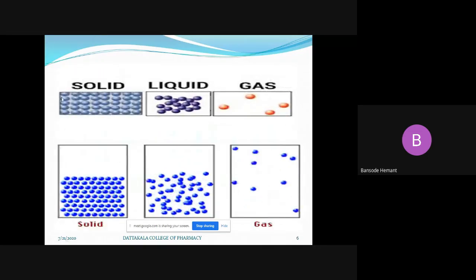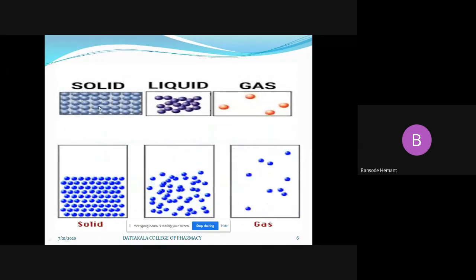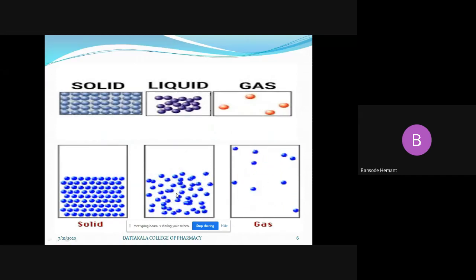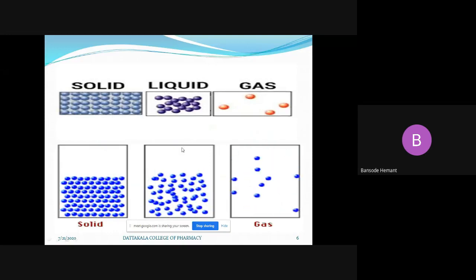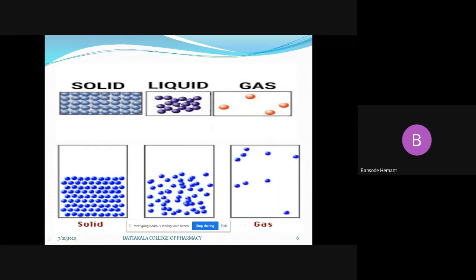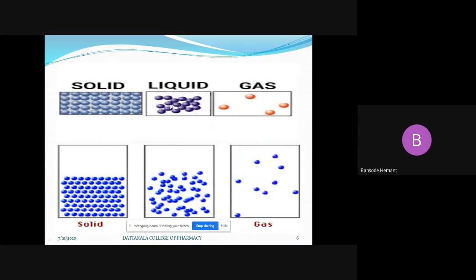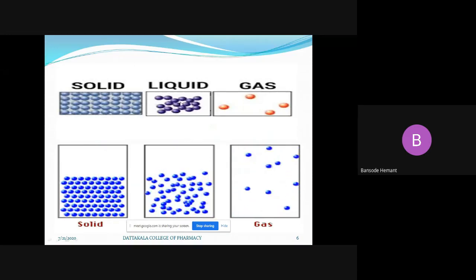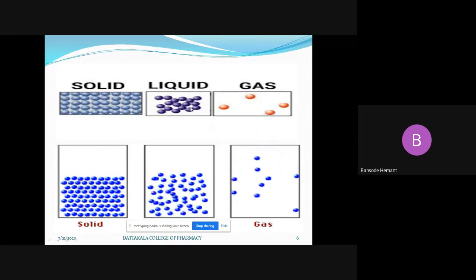Here also we'll see these solid molecules. These are arranged in a coordinated, uniform form, and here we are not getting any motion, but the liquid molecules are just moving. They are showing kinetic motion. And if you see the intermolecular forces and the space between the molecules, here we are getting empty space. So this empty space we can fill by compressing.